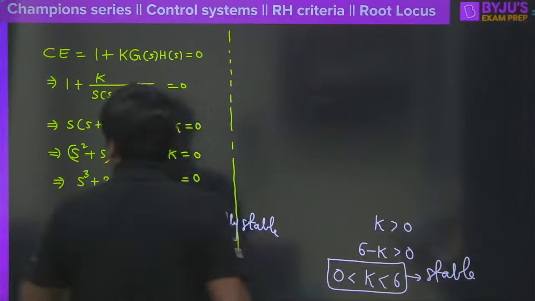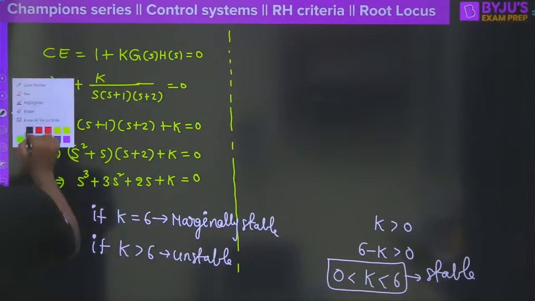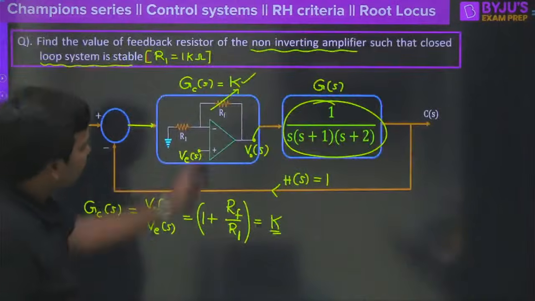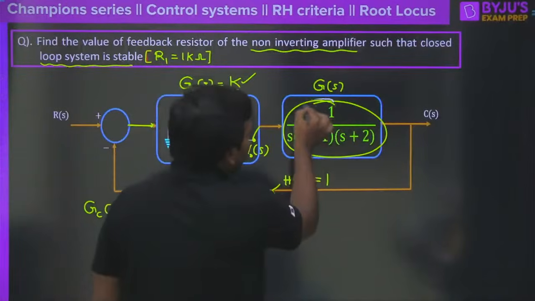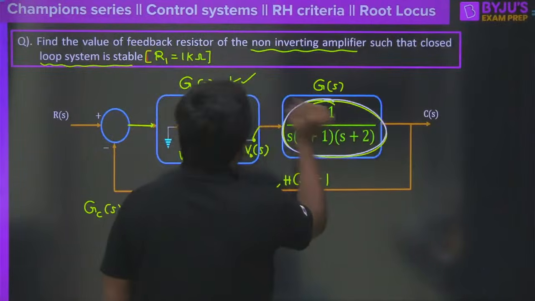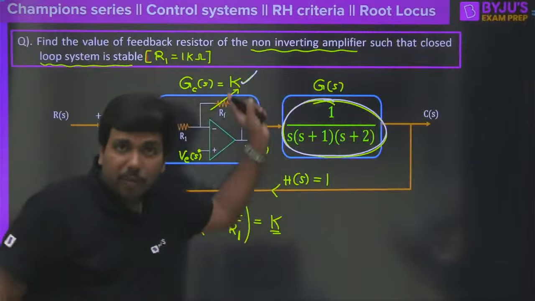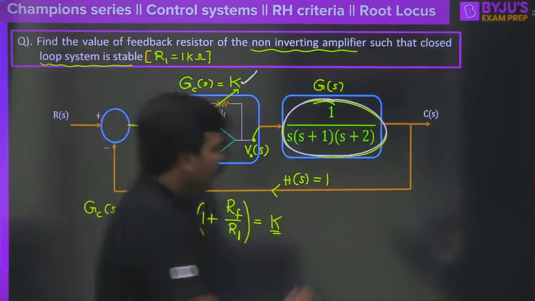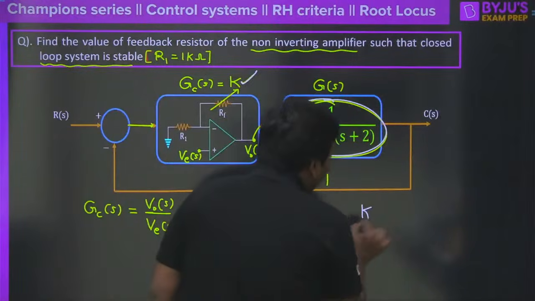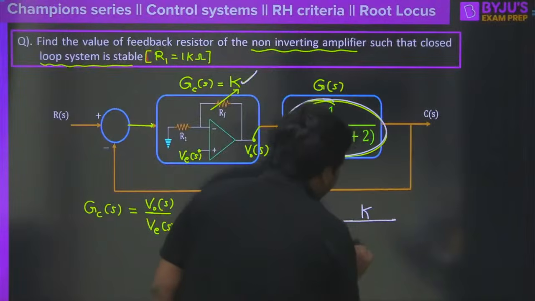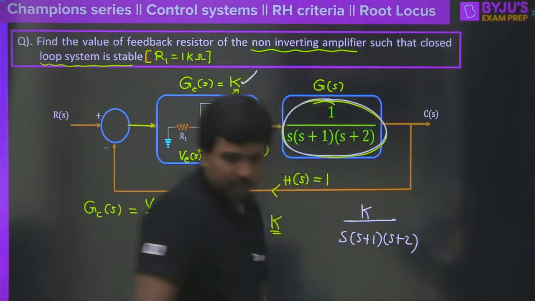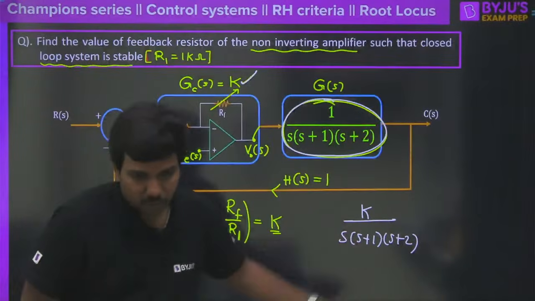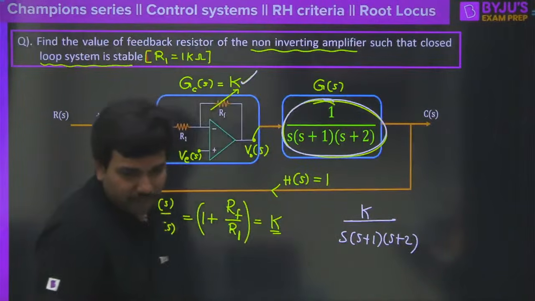So look at that. What is your G(s)H(s) here? Can you see here? In case this is your total function of G(s), and we have K here. K is multiplied with this one, right? So in fact, I can say now the function is K divided by s into (s+1) into (s+2), correct? Very good, excellent, critically stable, right? K will be less than 5 kilo ohm, right?